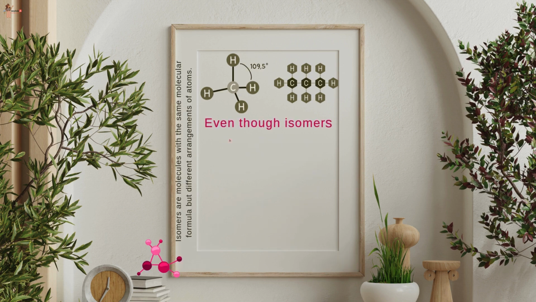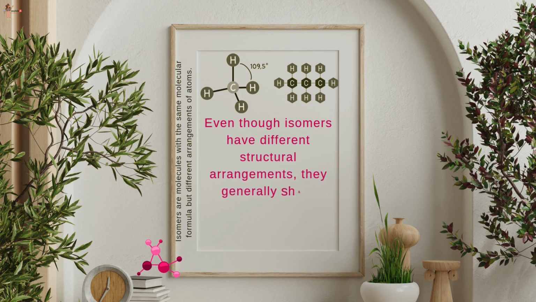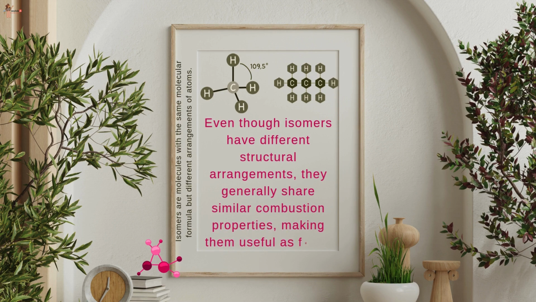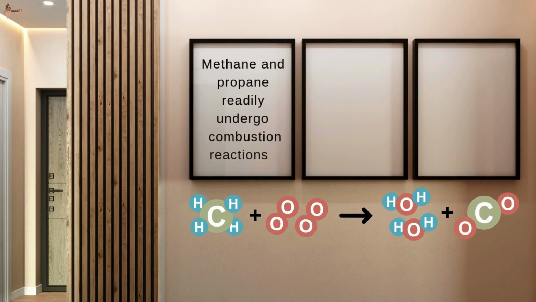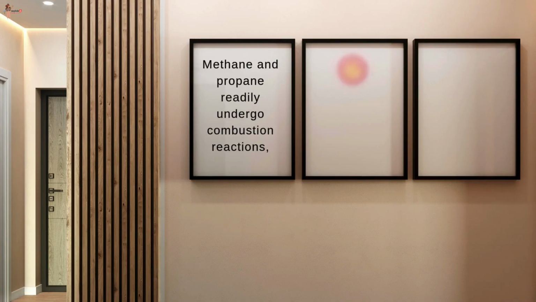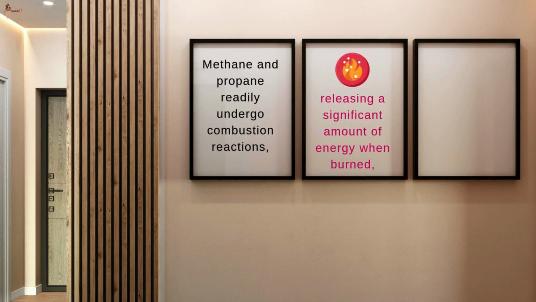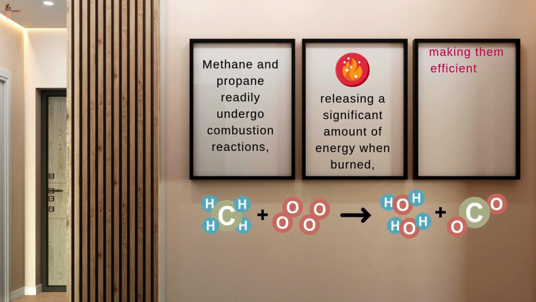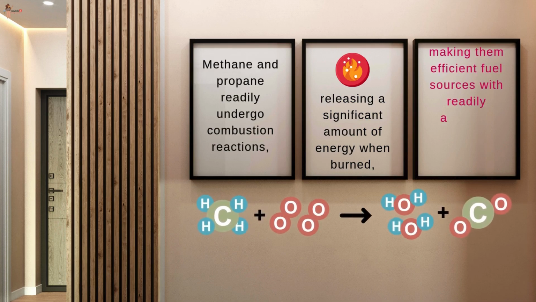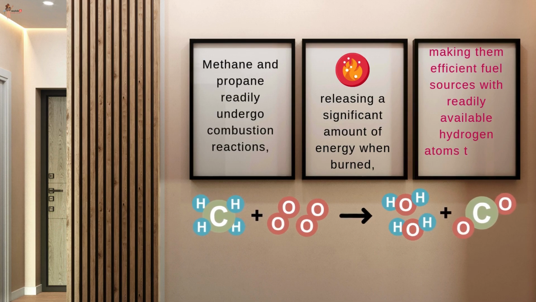Even though isomers have different structural arrangements, they generally share similar combustion properties, making them useful as fuels. Thus, we can conclude that methane and propane, along with their isomers, are used as fuels because they readily undergo combustion reactions, releasing a significant amount of energy when burned, making them efficient fuel sources with readily available hydrogen atoms to react with oxygen.